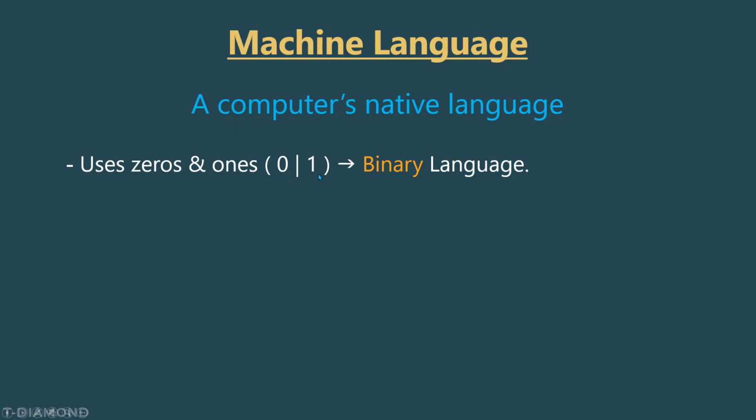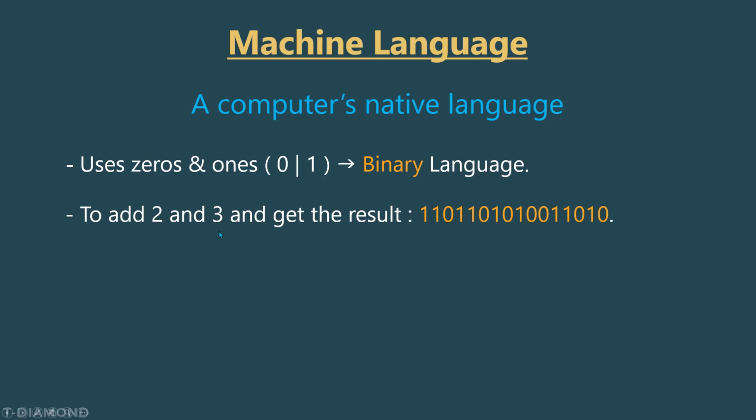So for example, if you want to add two numbers, 2 and 3, and get the result, we should write something like this. This is an instruction written using the machine language. It is a group of ones and zeros, as you can see, and this is only one instruction just to get the sum of 2 and 3 and get the answer, which is 5. As you can see, this is very hard to use.